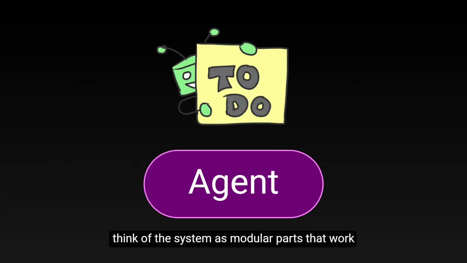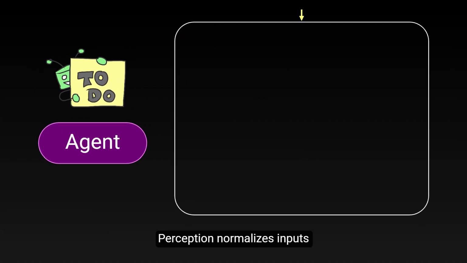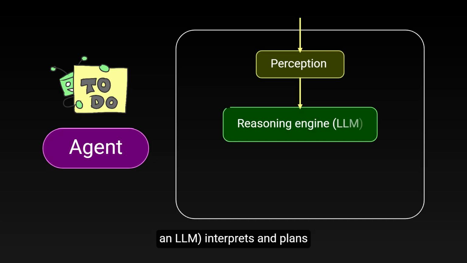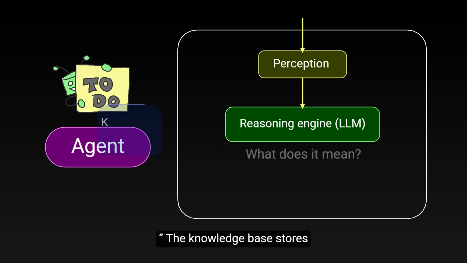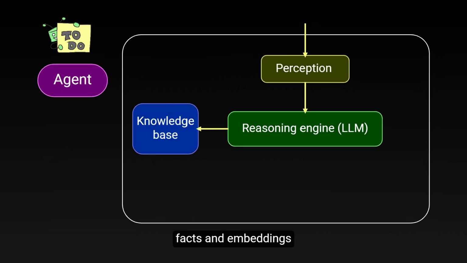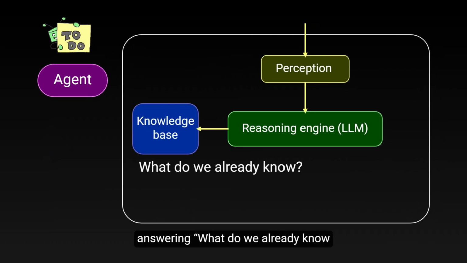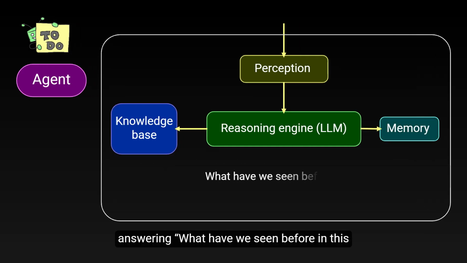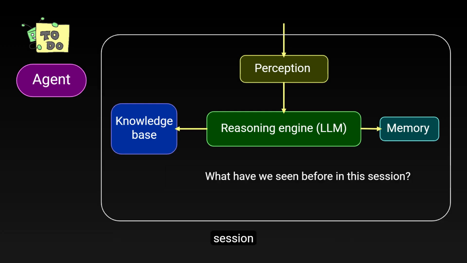Intuitively, think of the system as modular parts that work together. Perception normalizes inputs and answers what arrived. The reasoning engine, often an LLM, interprets and plans, answering what does it mean? The knowledge base stores facts and embeddings, answering what do we already know? And memory maintains short-term context, answering what have we seen before in this session?